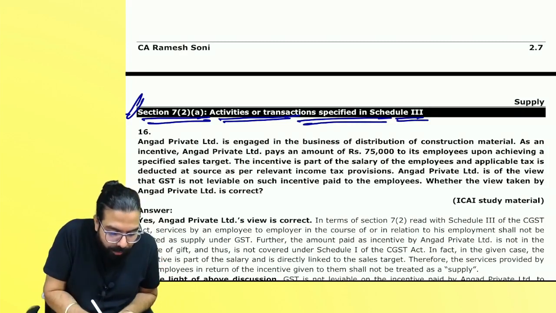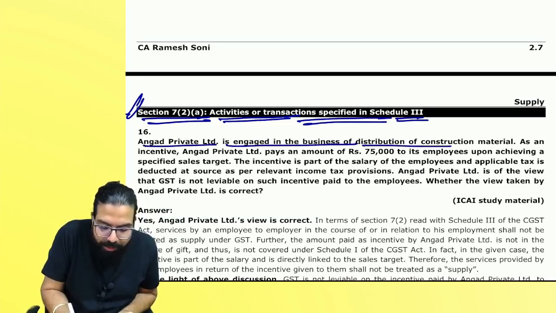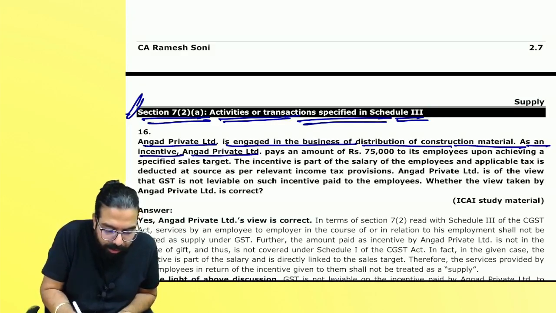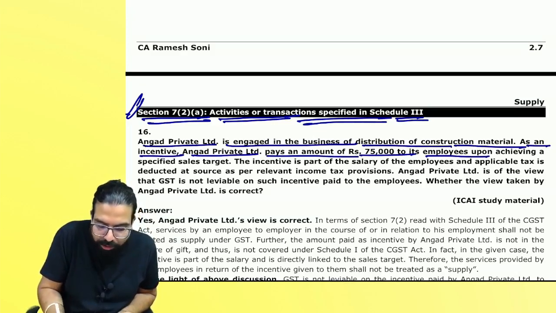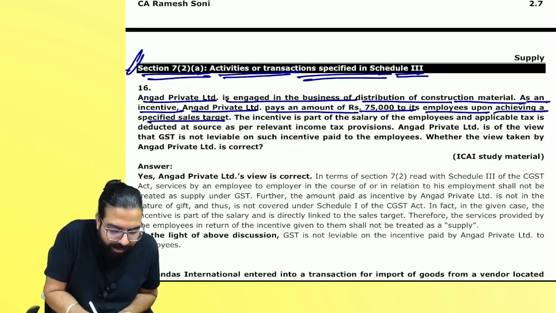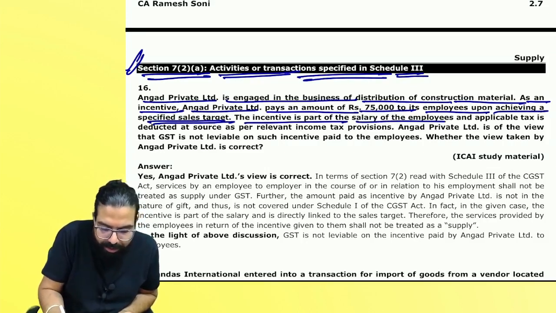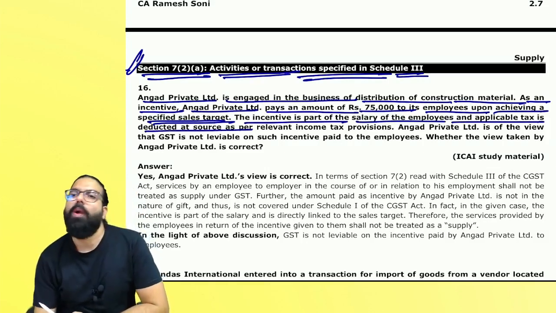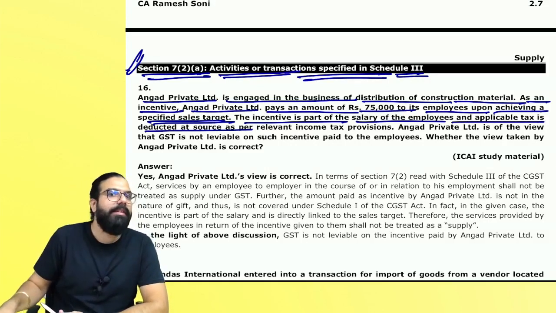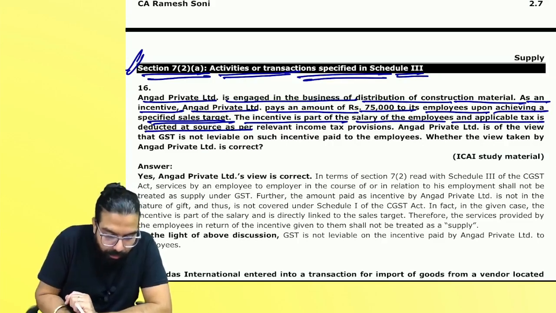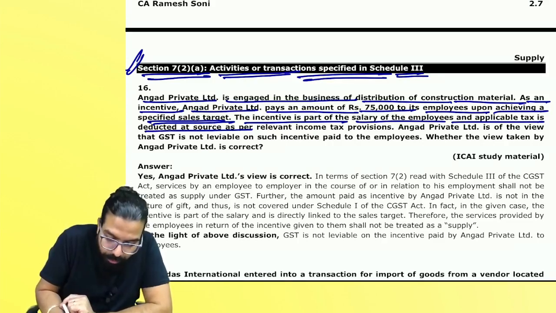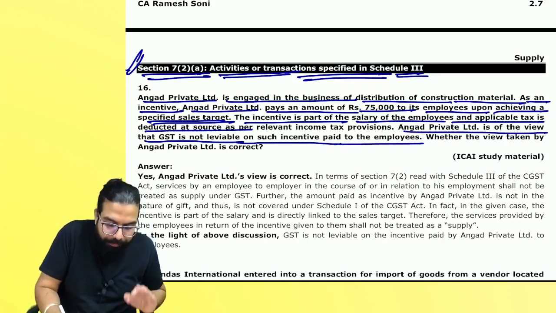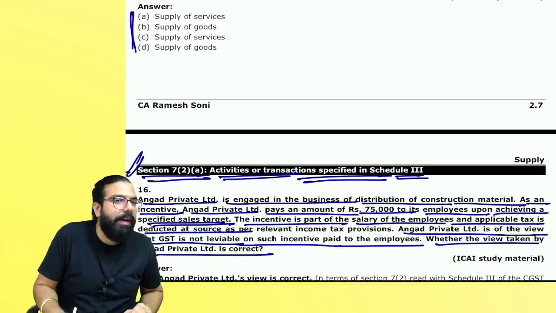Everyone over here. Angat Private Limited is engaged in the business of distribution of construction material. As an incentive, Angat Private Limited pays an amount of 75,000 to an employee upon achieving a sales target. The incentive is a part of the salary of the employee and applicable TDS is deducted under section 192 of the Income Tax Act. Angat Private Limited is of the view that GST is not leviable on the incentive paid. Whether the view taken by Angat is correct.